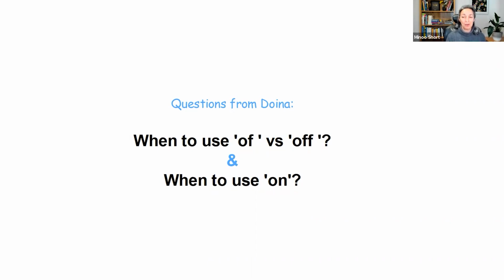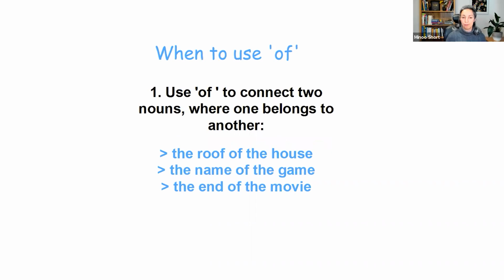Very good ones. A lot of people do get confused with the words of and off, and also the preposition on, which is the opposite of off. So let's have a look at when we use these prepositions, starting with of.